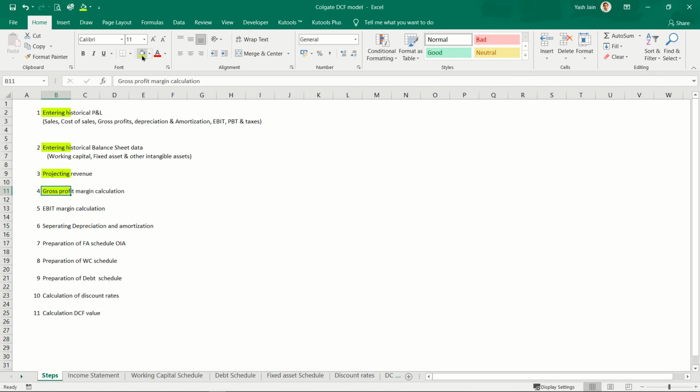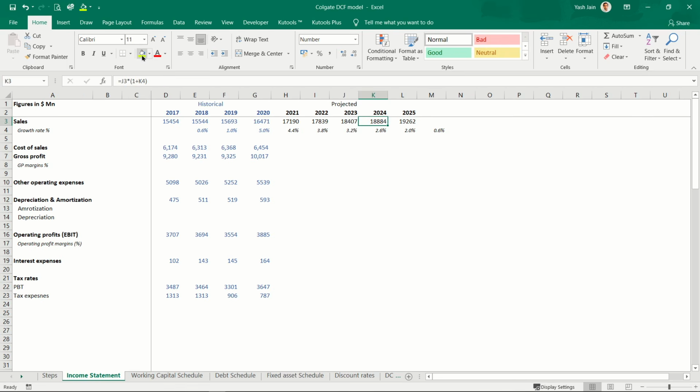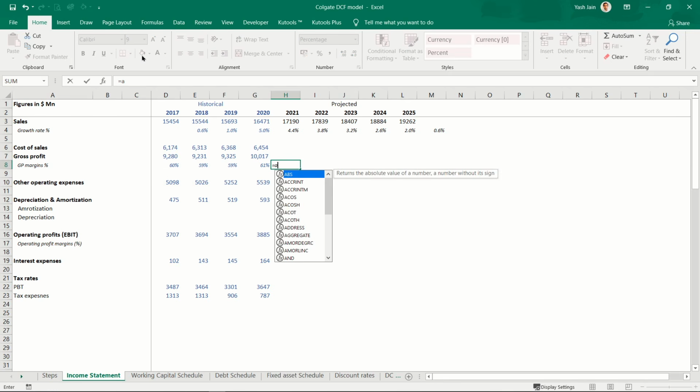So let's do this. I'll go back to my income statement. Let's calculate gross profit margins for past years also. This will be gross profit divided by sales. It is around 59, 60, 61%. So let's say in future also it would remain at similar levels.